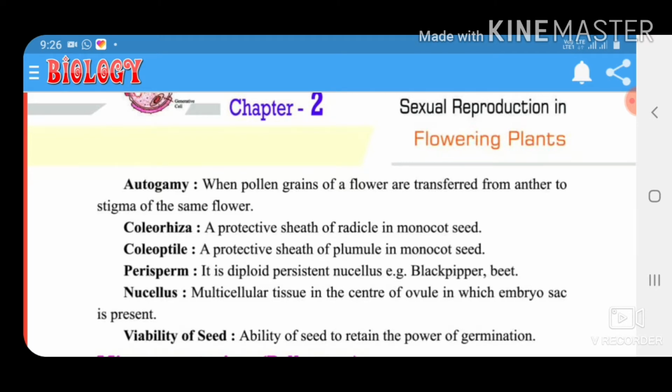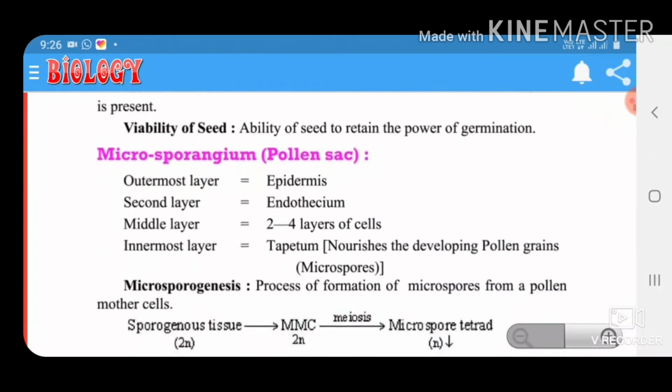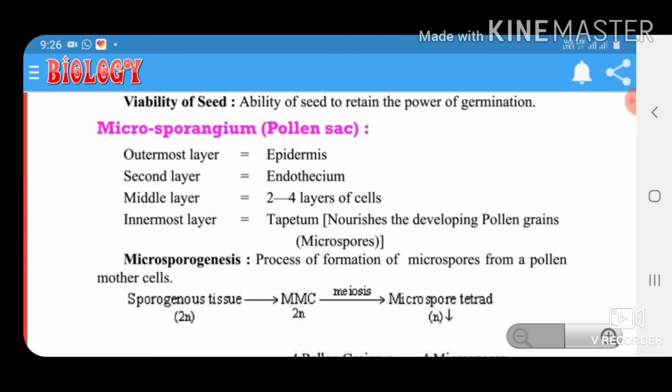Coleorhiza, a protective cover of the radicle in a monocot seed. Coleoptile, a protective cover of the plumule in a monocot seed. Perisperm, it is a diploid persistent nucellus, as in black pepper and beet. Nucellus, multicellular tissue, is the center of the ovule in which the embryo sac is present. Viability of seeds, the ability of a seed to retain the power of germination.